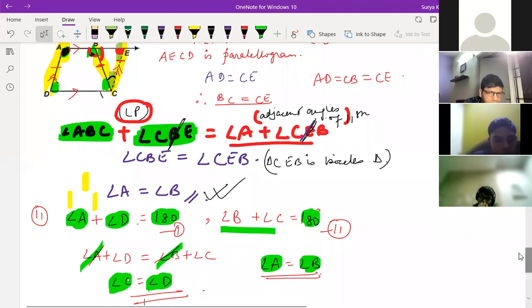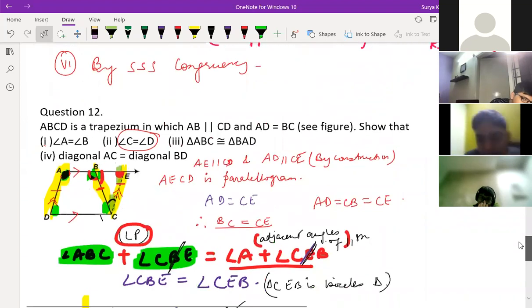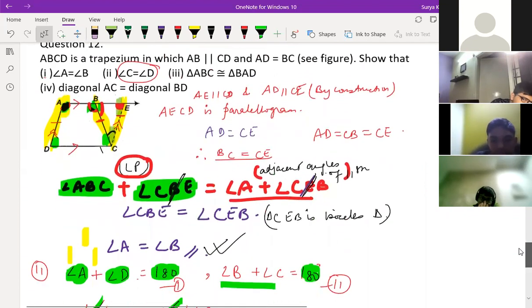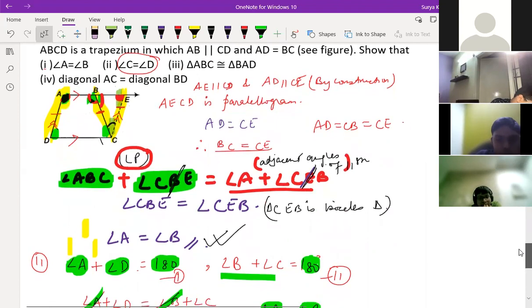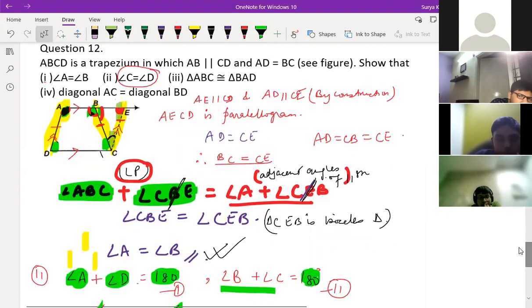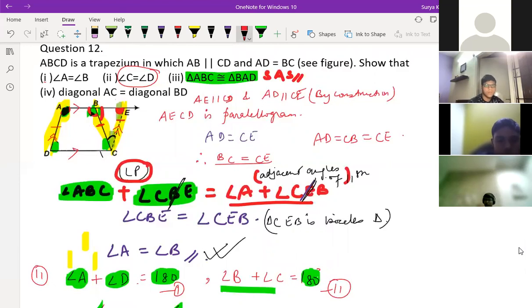So the next question is, triangle ABC is congruent to triangle BAD. So this is very easy, right? By SAS you can prove. Okay, third question you can prove by SAS, and the last one you can tell by CPCT. All right. Sir, how could you tell once? You just think how you can do it by SAS. Just try yourself. I will just tell a hint. SAS, how ABC and BAD.